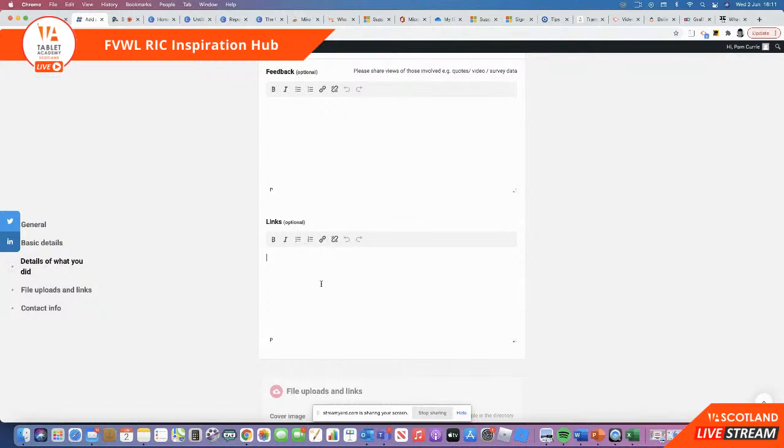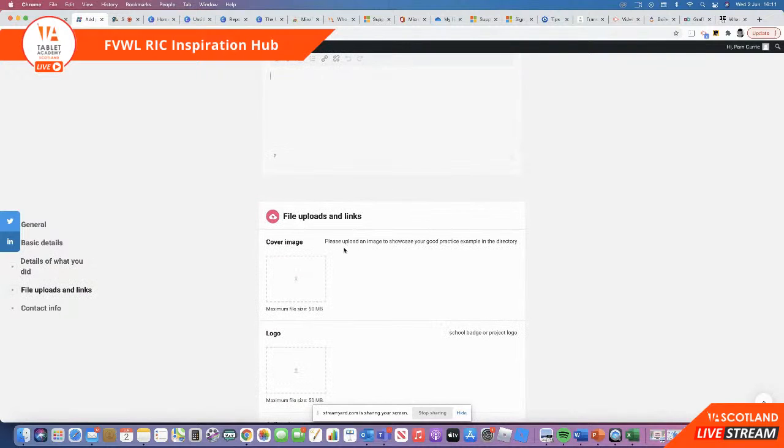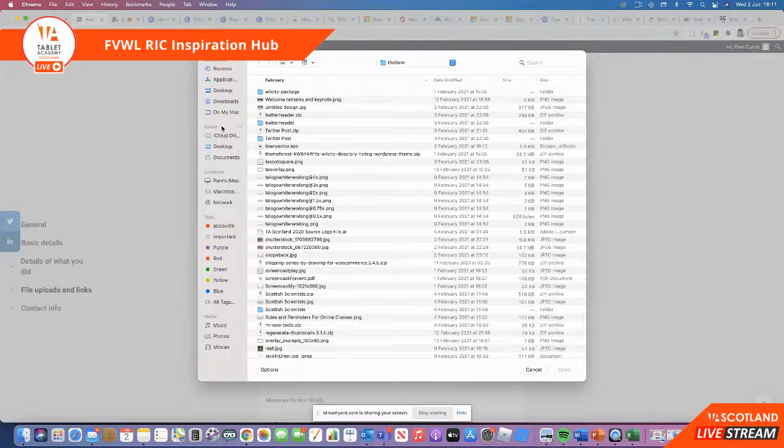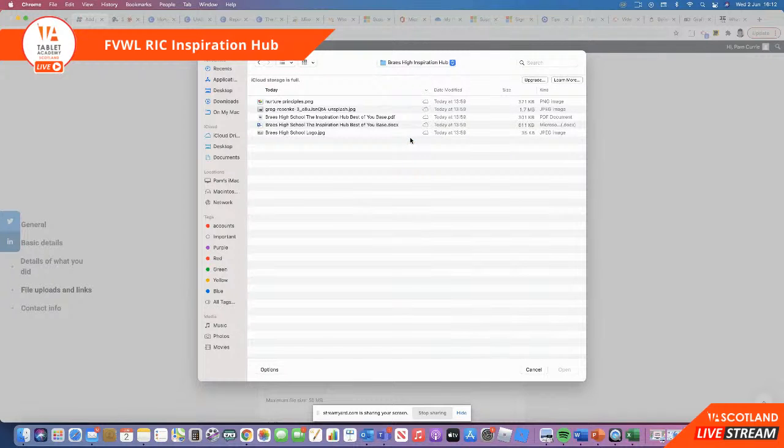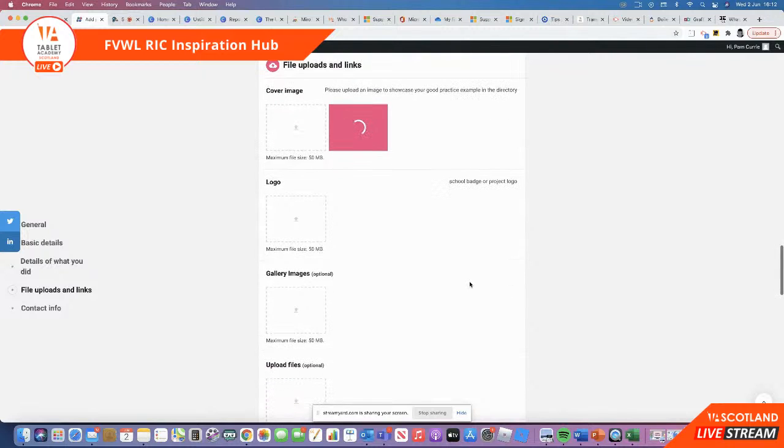When it comes to links, this would be a good place to attach links to any cloud documents or any video URLs you've got there. And then there's a few images just to upload. So I've got a cover image saved for this project, which we're just going to find. I've got it all saved in a folder. So here we've got a nice covering image from Unsplash. So it's unsplash.com if you're looking for a nice cover image that will match your listing.